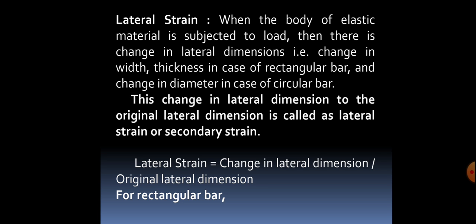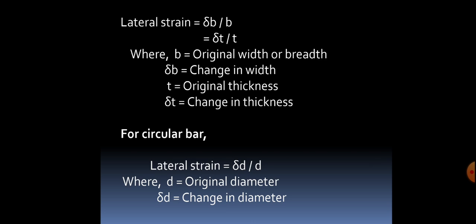For a rectangular bar, lateral strain is delta B divided by B, or delta T divided by T, where B is the original width, delta B is the change in width, T is the original thickness, and delta T is the change in thickness.